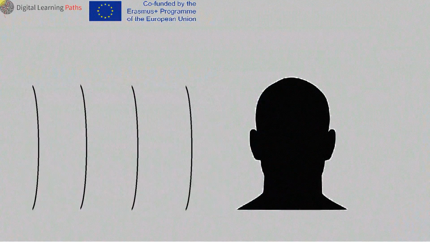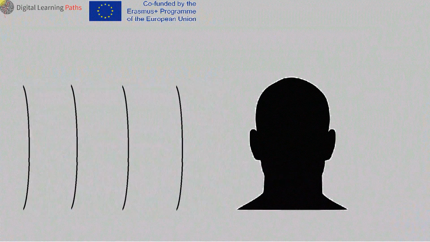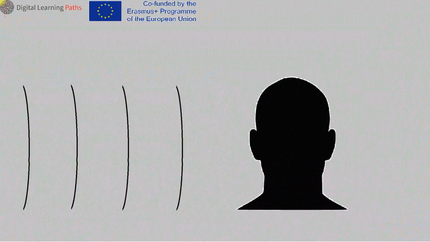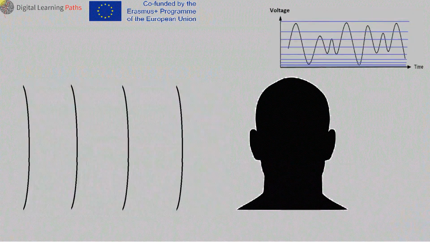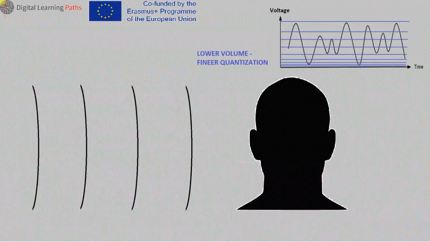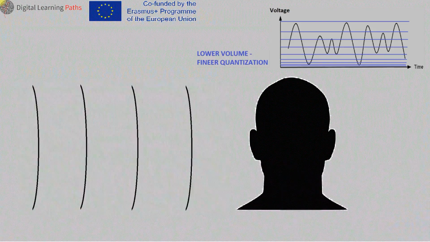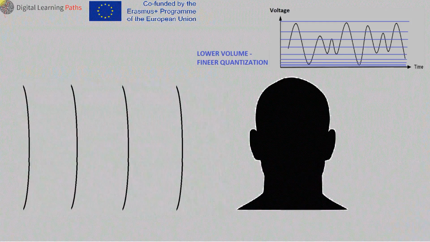When assigning codes to individual values of an analog signal, it is necessary to take into account the nature of human hearing. The human ear is most sensitive to quieter sounds that produce small voltage values at the microphone output. That is why these voltages need to be coded more finely. This means that the intervals between the voltages that need to get their code are smaller.